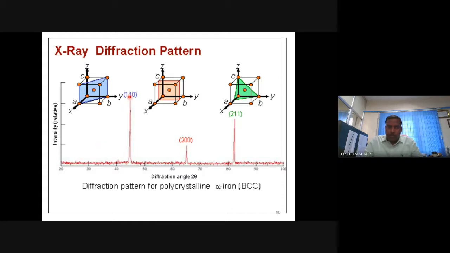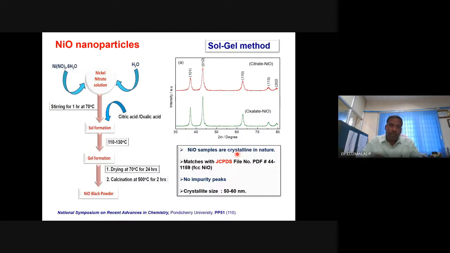So when we say 111 plane, it means this plane. Atoms in these planes diffract the X-rays. When it is a 200 plane, it refers to this plane. Atoms present in this plane diffract and you get this intensity peak. And the 211 plane refers to this plane. So atoms in this plane diffract and you get the respective intensity. Similarly for other materials.